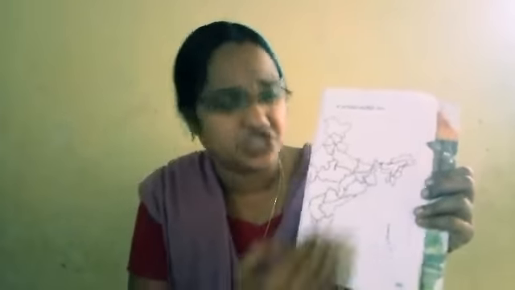You can see all the states, capital cities, the outline, the border countries, here the Indian Ocean, all the things, islands, everything.